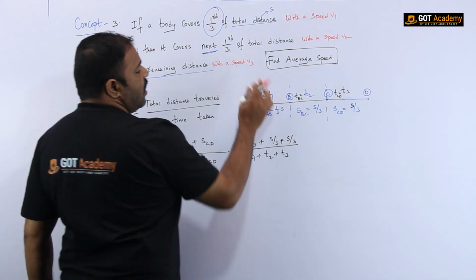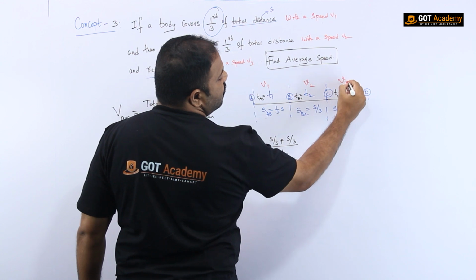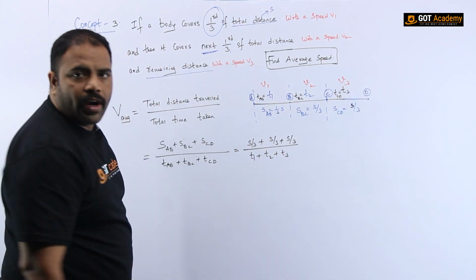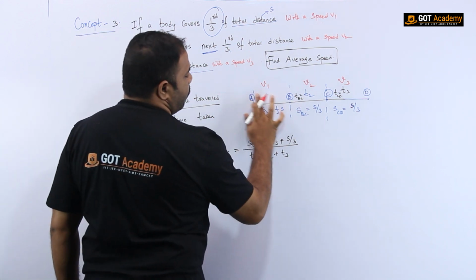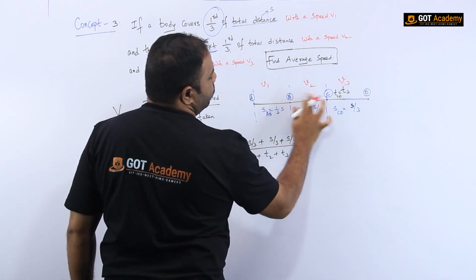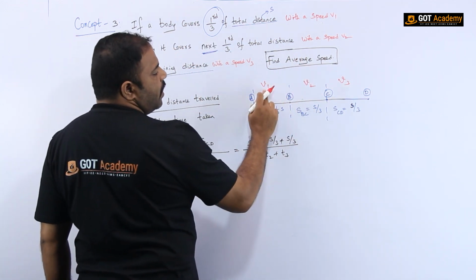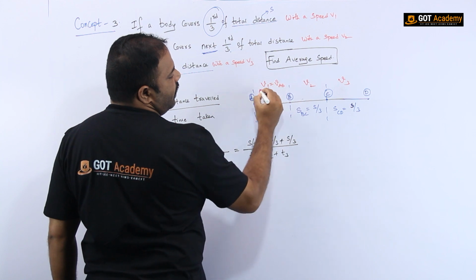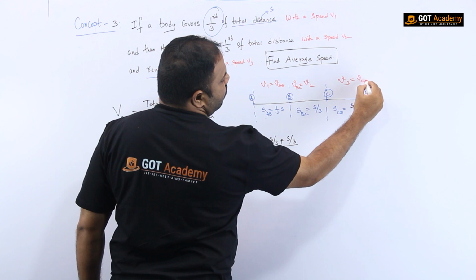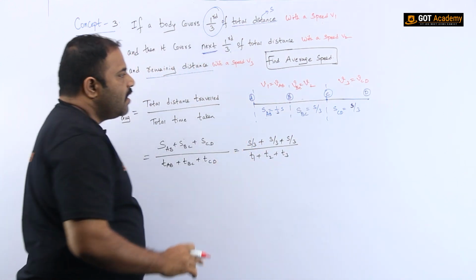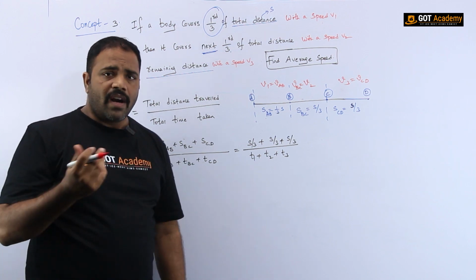Here it was clearly given that the speed from A to B is v1, from B to C is v2, and from C to D is v3. Time is not given, so let us remove this time. Since time is not given, why should I write it? I should not write it now. So then what do I have to do?